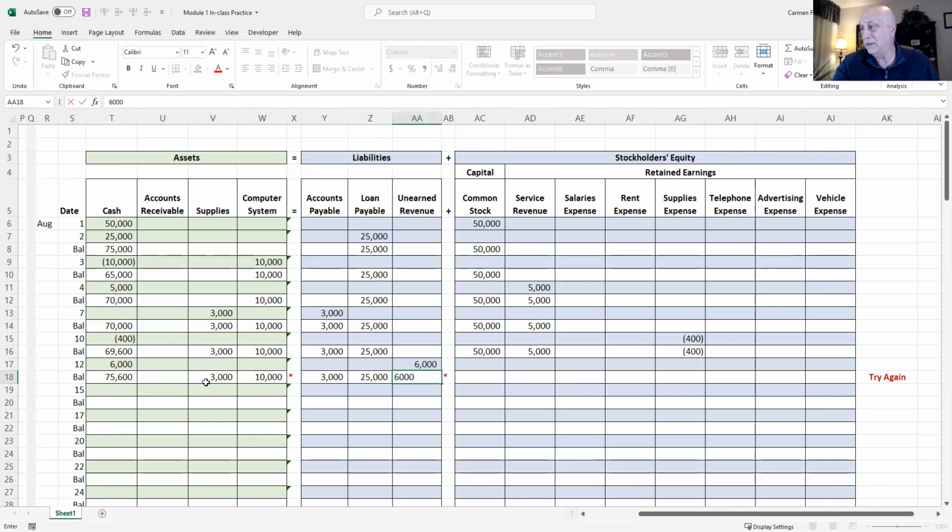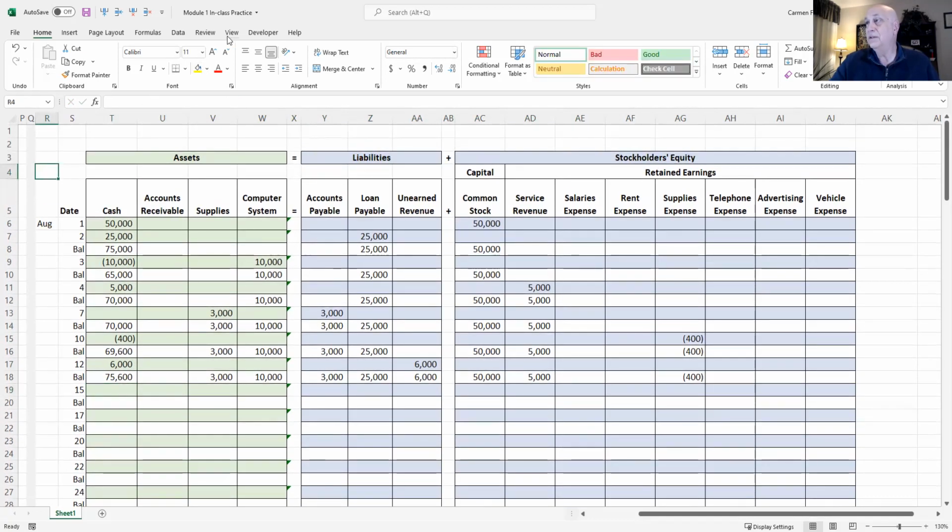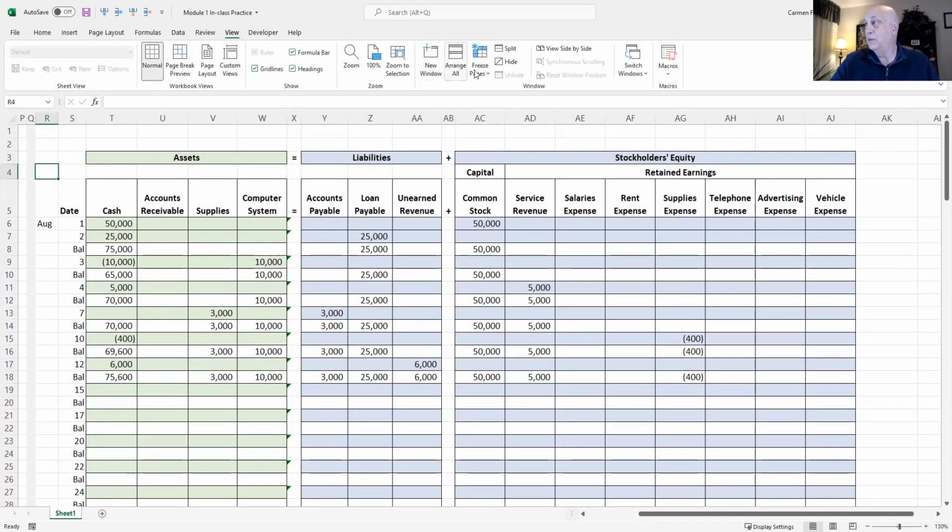Now we owe $6,000 unearned revenue. That obligation, and then we don't owe the money. We owe the service to perform of $6,000 worth of service. Got $50,000 of common stock, $5,000 of service revenue, and $400 of expenses. Okay, we're cooking. Okay, let me just lock these, freeze these frames here as we scroll up.